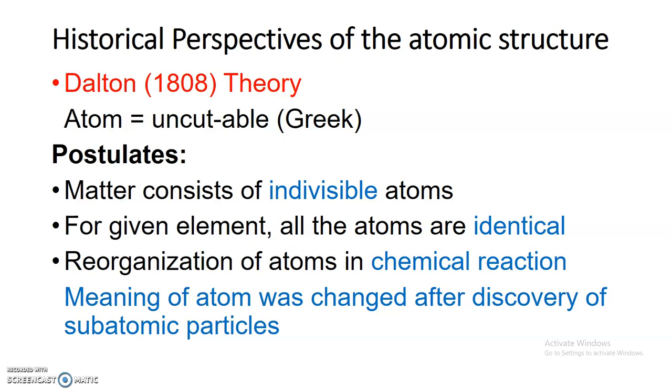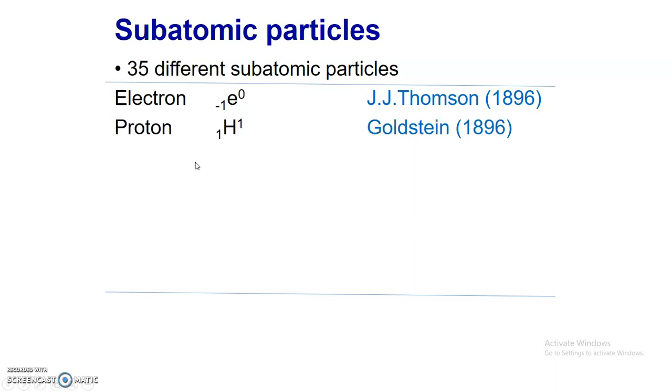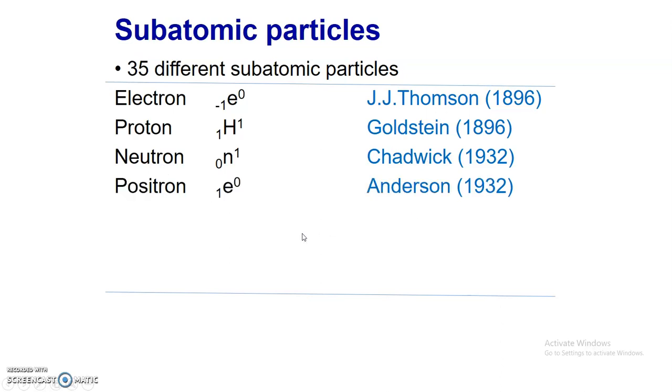In an atom, overall there are 35 different subatomic particles. For example, in an atom there are one or more electrons. This is the symbol for electron, and the electron was discovered by J.J. Thomson. Similarly, in an atom there are one or more protons. In hydrogen there is one proton, in other atoms there is more than one proton, and the proton was discovered by Goldstein. Similarly, the neutron was discovered by Chadwick.